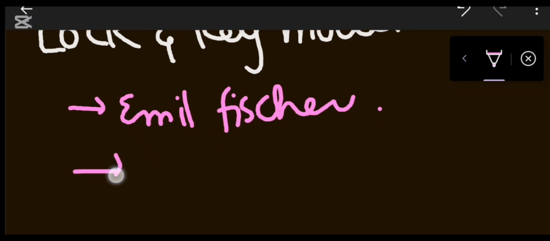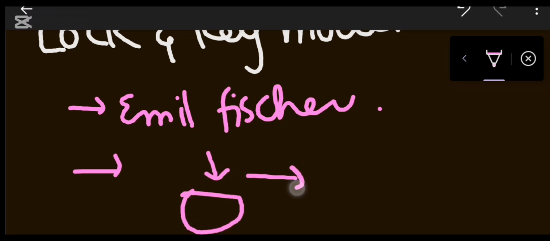This model says that a particular key can be adjusted into a particular lock. For example, this is one type of lock, and in this lock the particular key can be fixed. Same as in the enzyme, the particular substrate can be fixed. This is the basic concept of the lock and key model.